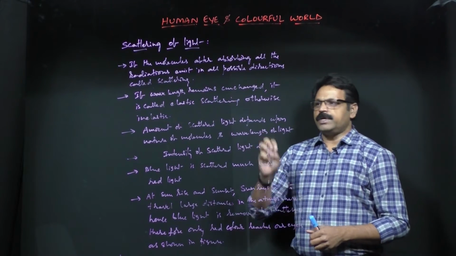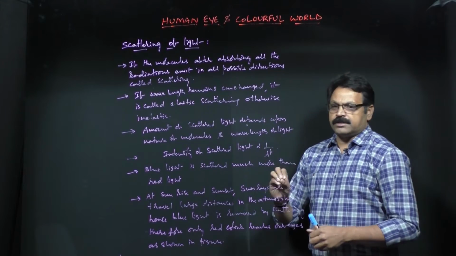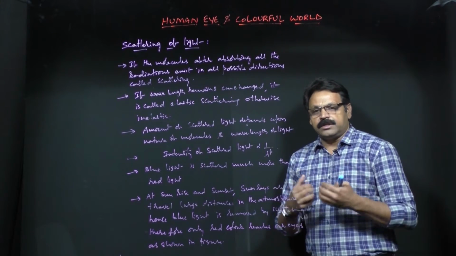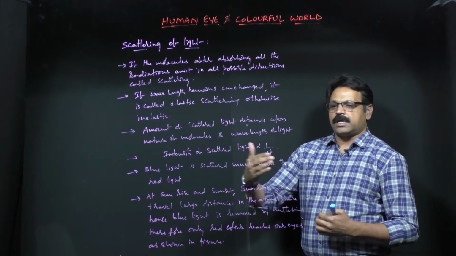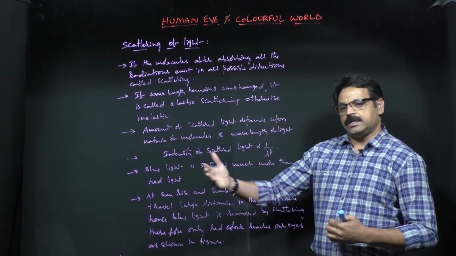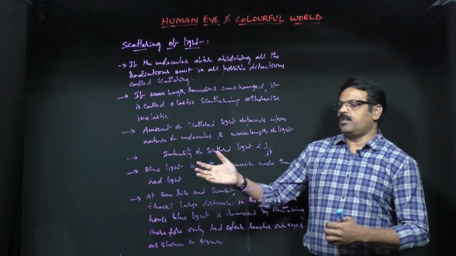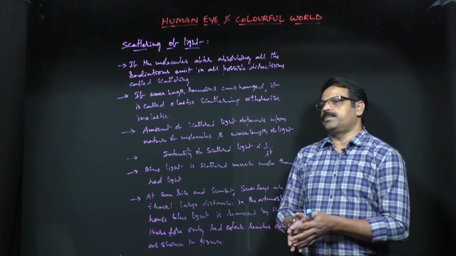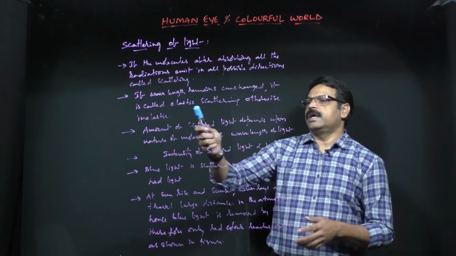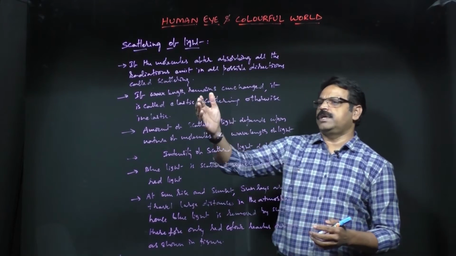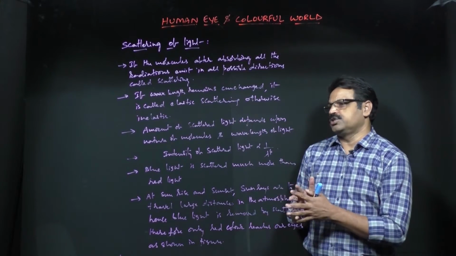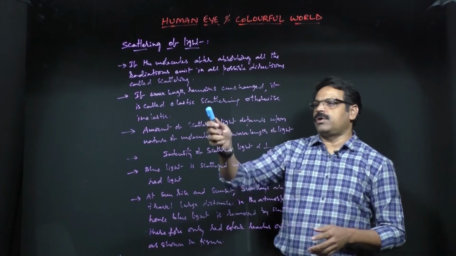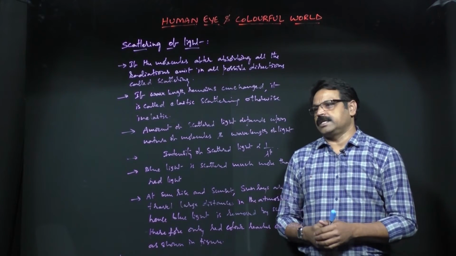See here, light is coming to the molecules and it has a certain wavelength, and if the wavelengths absorbed by them are equally emitted back, then you call it elastic scattering. That means if the wavelength remains unchanged during scattering, it is elastic scattering.